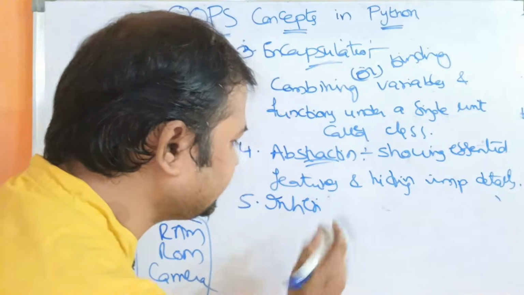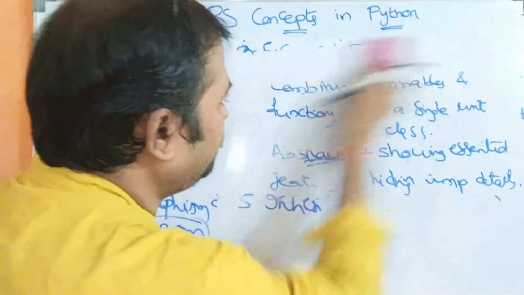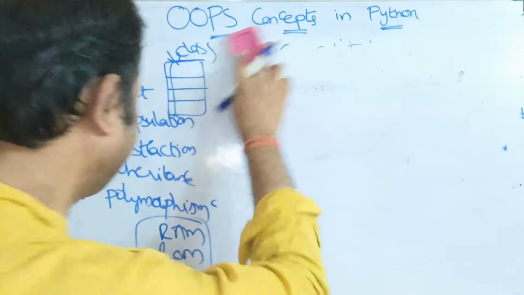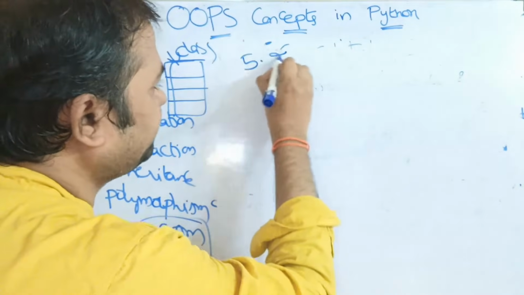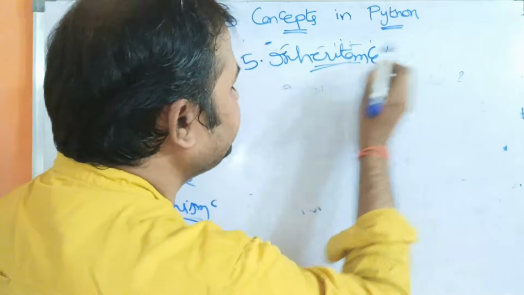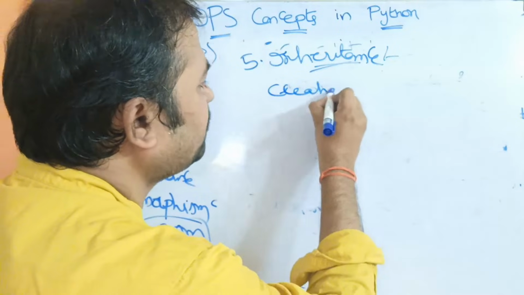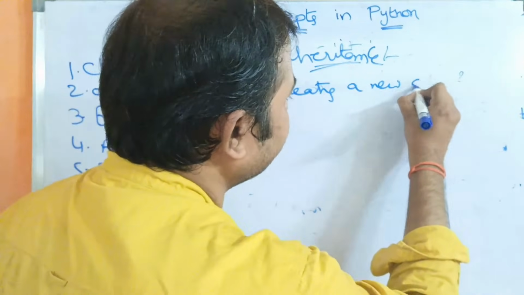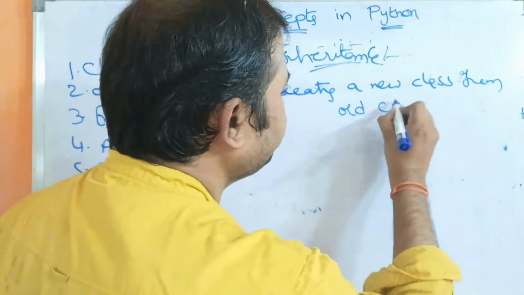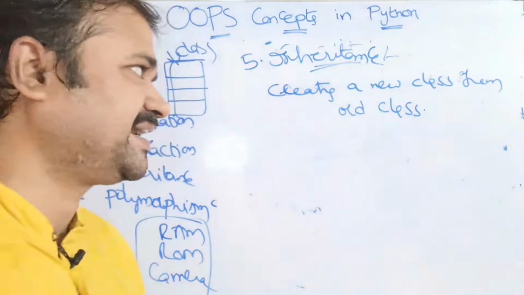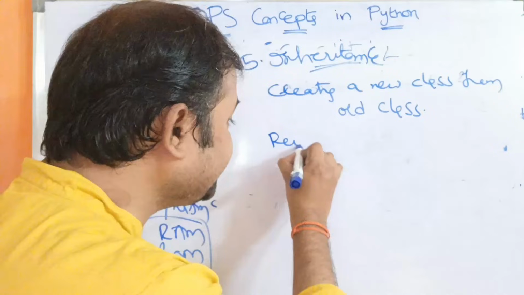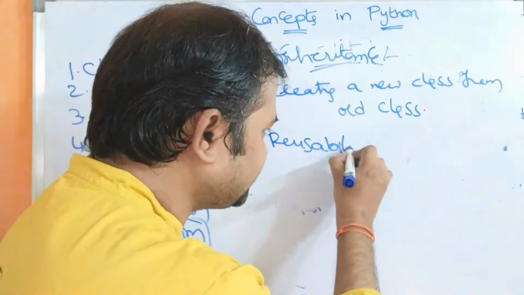Now let us see the next feature, that is inheritance. Let us see the next concept of OOP, inheritance. Inheritance means creating a new class from an old class. Creating a new class from an old class is called inheritance. So what is the major use of inheritance? Reusability is the major use of inheritance.